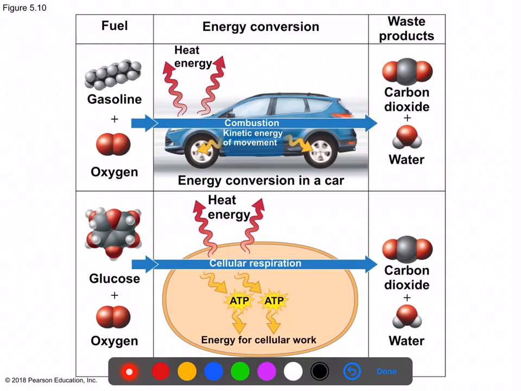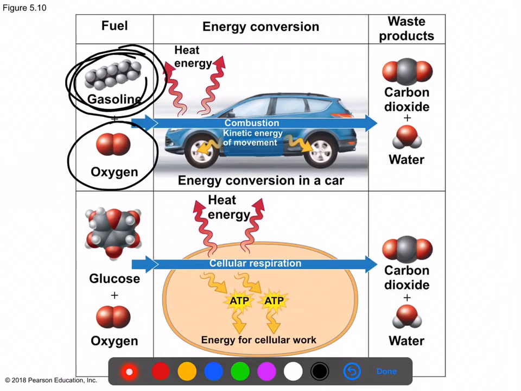Okay, let's look at some examples from your textbook. Your car, for example, uses fuel, something called gasoline, and it also uses oxygen. And your engine takes the fuel, takes the oxygen, and in a combustion reaction, turns that potential energy into the energy of motion. And now your vehicle represents kinetic energy. But notice also that your vehicle gets warm, right? That would be the loss of energy in the form of heat. This would be the example of entropy.